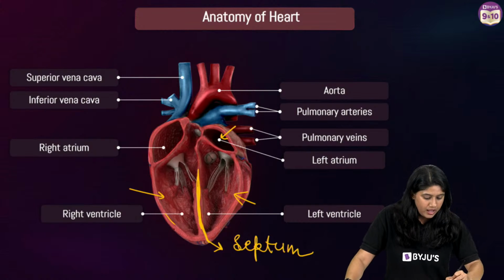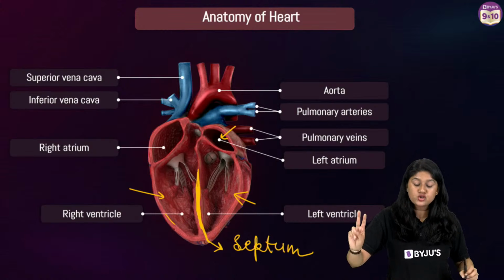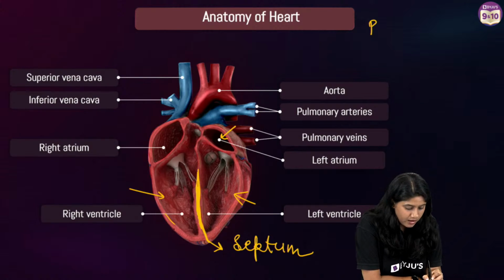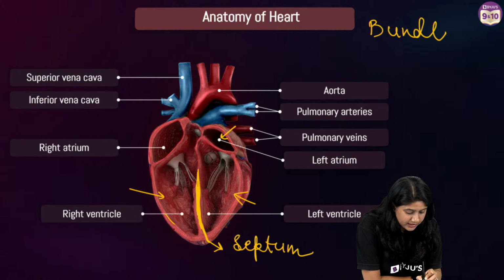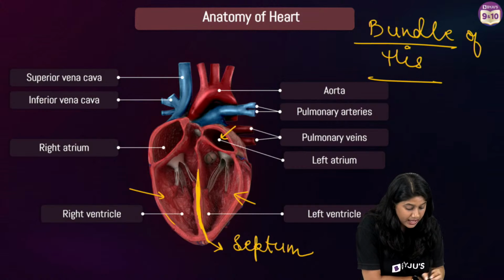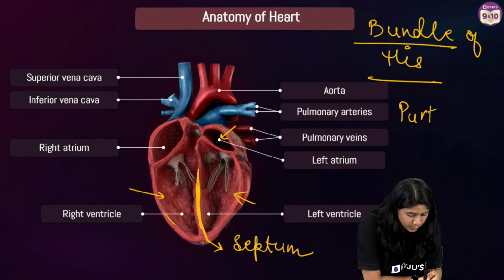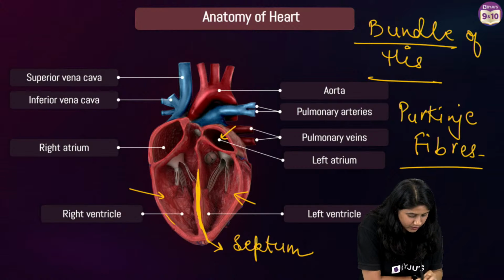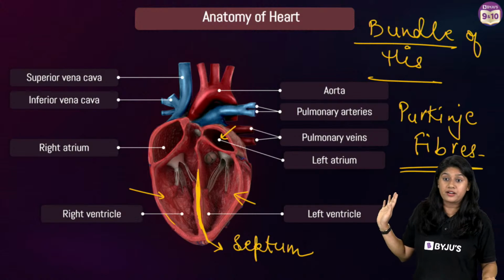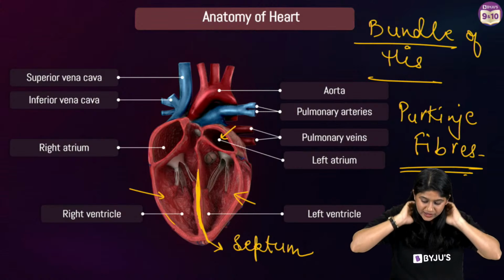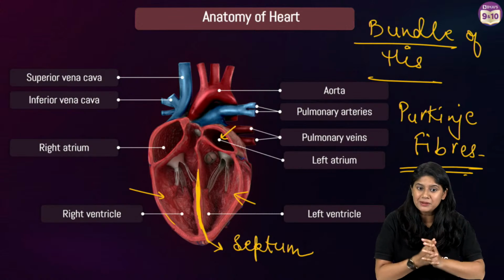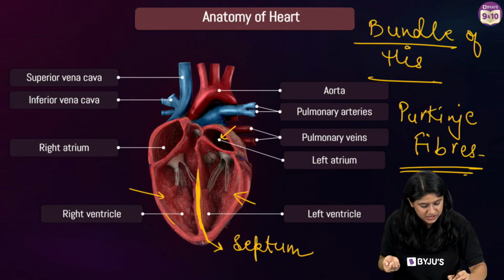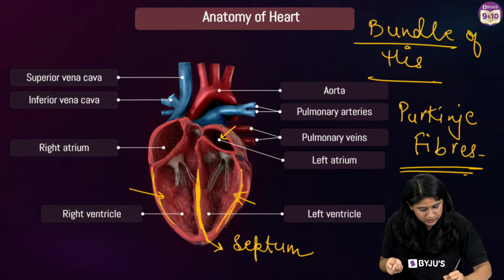Good. Now, over here, there are two important things. We have the bundle of His, that we'll be seeing in the next image, and we have the Purkinje fibers. Extra information over here, everyone. Two things. Now, what is the bundle of His? They're nothing but the heart muscles, right? The muscles that you see.